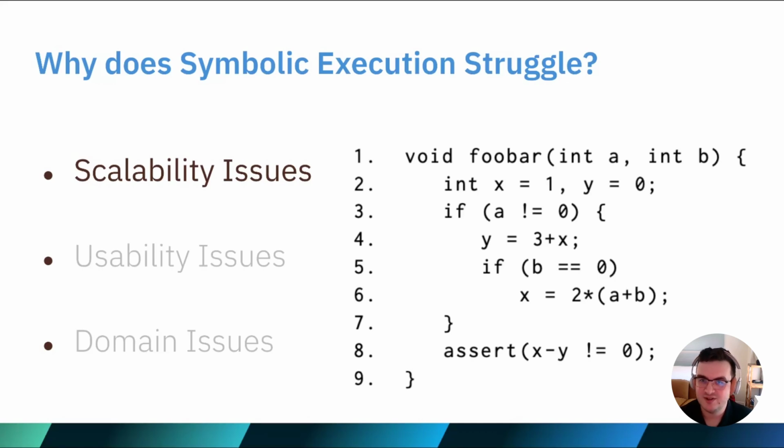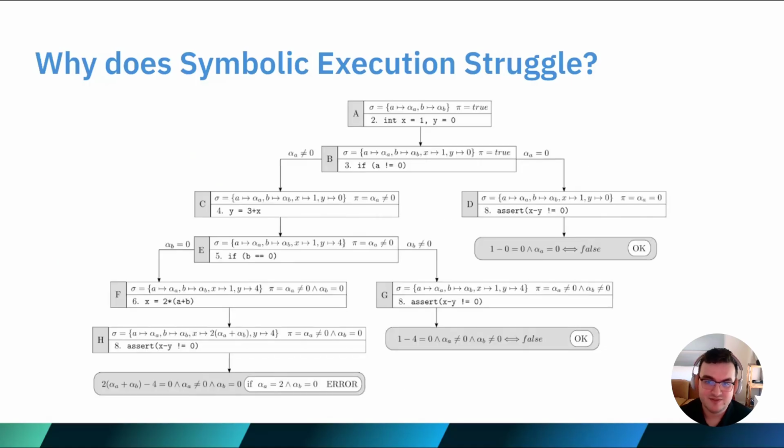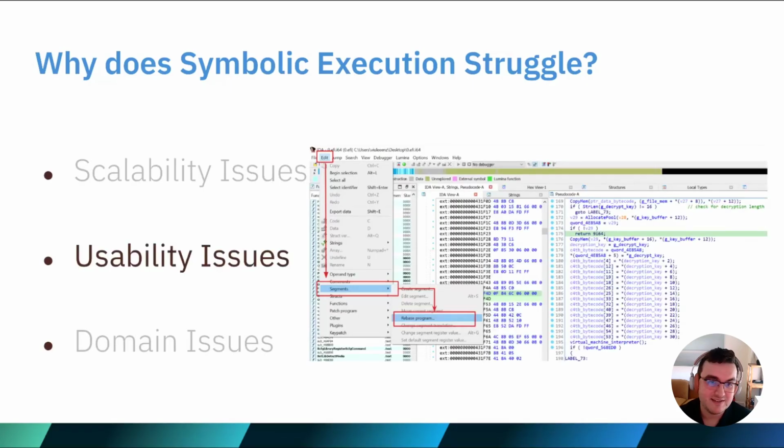To illustrate it, if we look at our code example, this simple program will produce a surprising amount of symbolic state information. Just these 9 lines add this much complexity that needs to be stored by a symbolic execution tool in order to function properly. I know this is quite a bit to take in all at once, but this essentially comprises an execution tree of all the valid states for our program at every line with all the symbolic variables and their path constraints given which prior path conditions and route you traverse the code. If you use symbolic execution on larger code bases, the amount of symbolic state information, or SSI, that you can see scales exponentially.